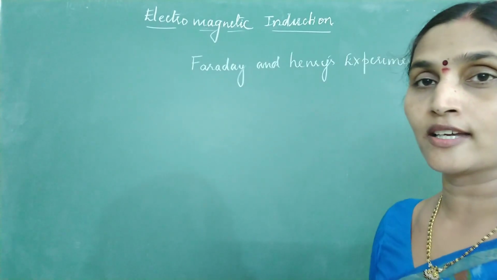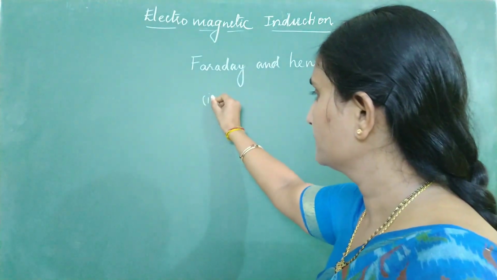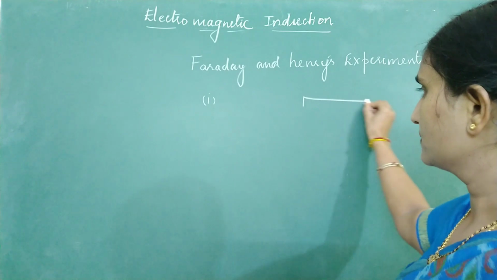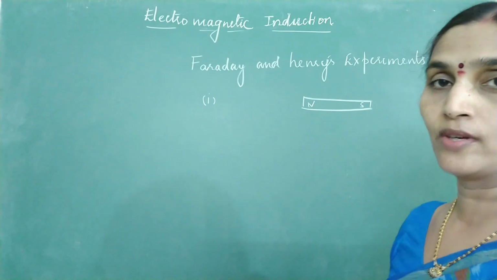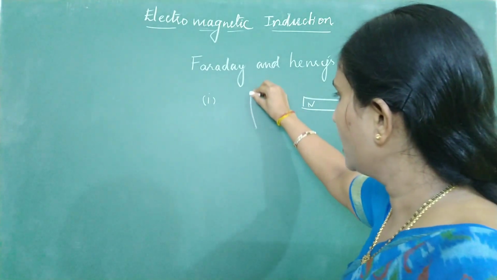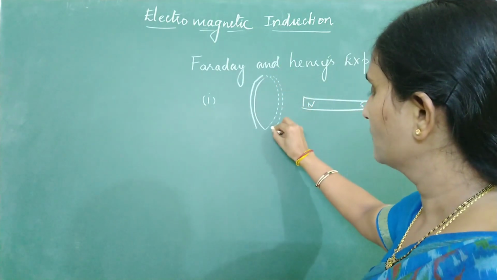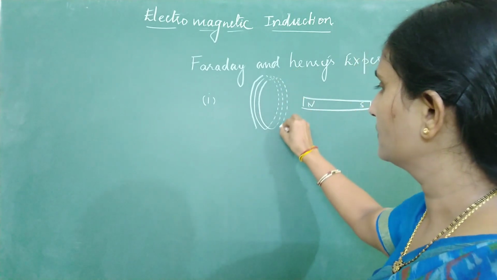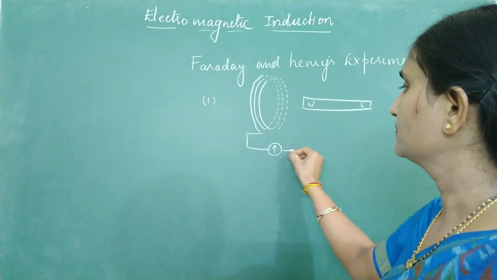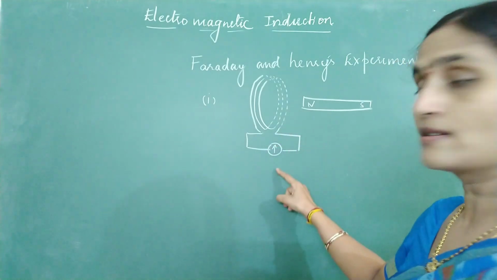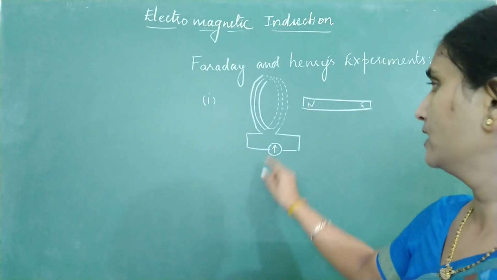Now coming to Faraday and Henry's experiments. Look at the first experiment. They took a bar magnet. Assume this is the north pole and south pole of a bar magnet. It is kept along the axis of a circular coil with n number of turns, and this coil was connected to a galvanometer. You can observe there is no power supply connected to this circular coil.